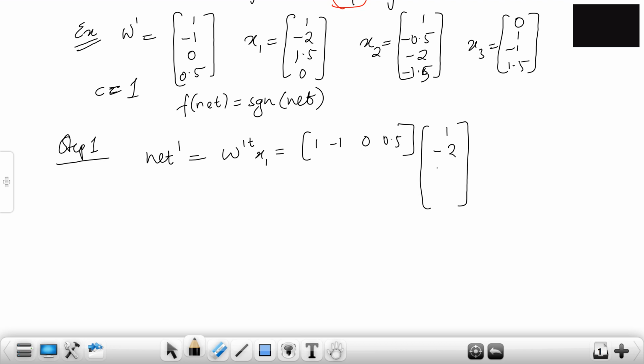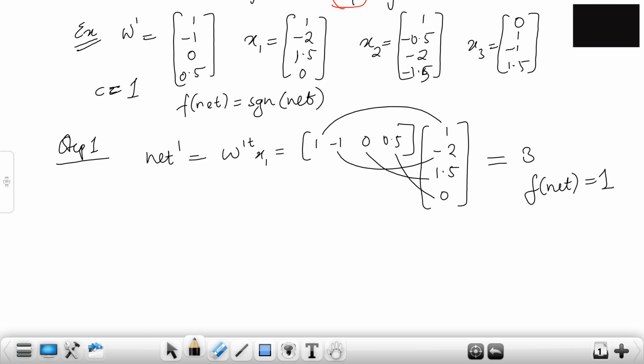1, minus 2, 1.5 and 0. Right? So if you do this, you will get a single value. What is that value that you get? 1 into 1 plus 1 into minus 2 plus 0, and this will be 0 again. So it will be 1 plus 2, that is 3. So 3 is a positive value, right? So what will be f of net? F of net will be 1 because it is above 0, right? Above 0 is equal to 1. So now f net is 1.